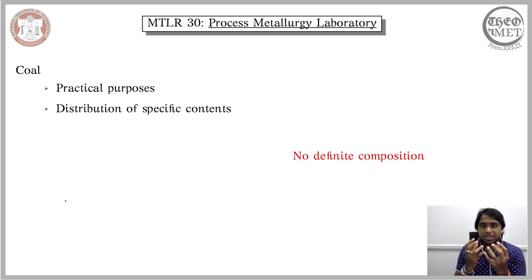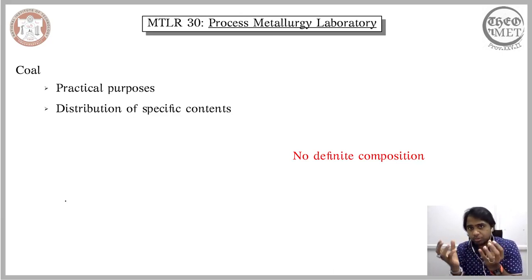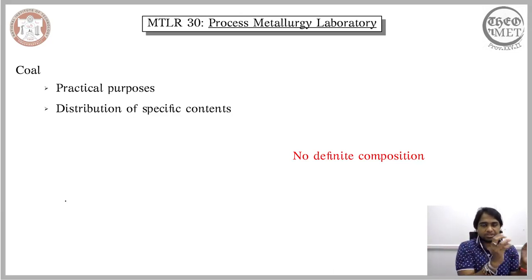So therefore, we need to replace the way of expressing the chemical composition in terms of elements, which we usually do for any other conventional test, with some other approach for coal. What we essentially do is consider specific components of coal.